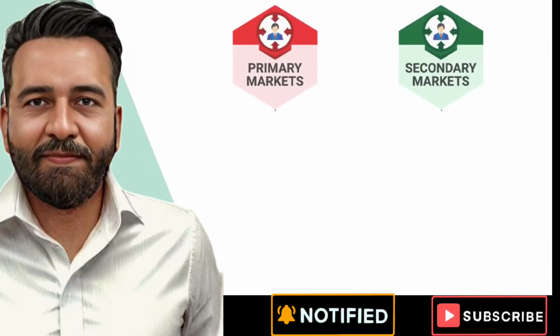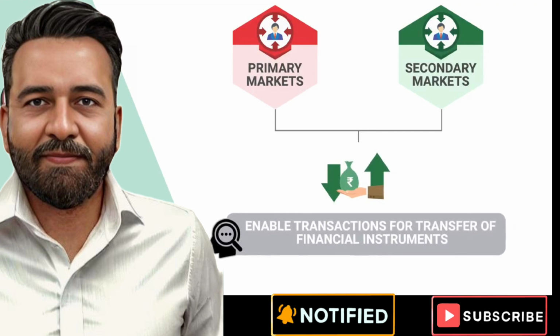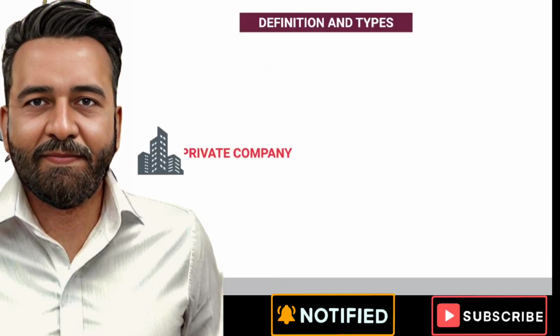Primary and secondary markets enable transactions for transfer of financial instruments. How are they different? Let's get into the nuances of each of these market types and know their roles. Primary or new issues markets are where securities, equity, or debt are created.